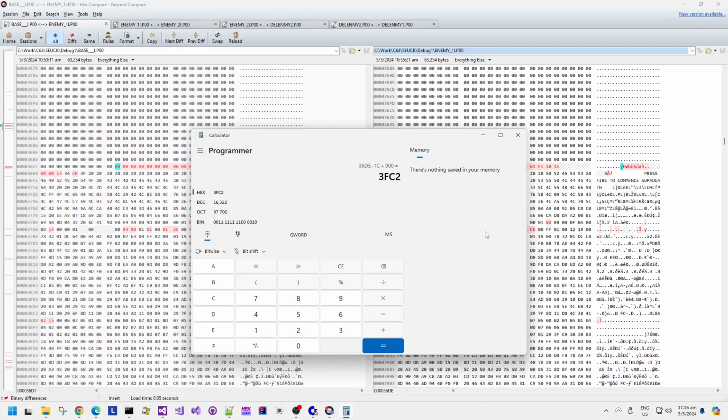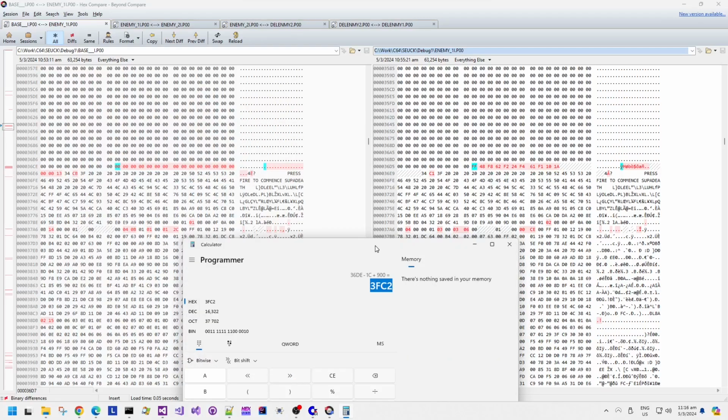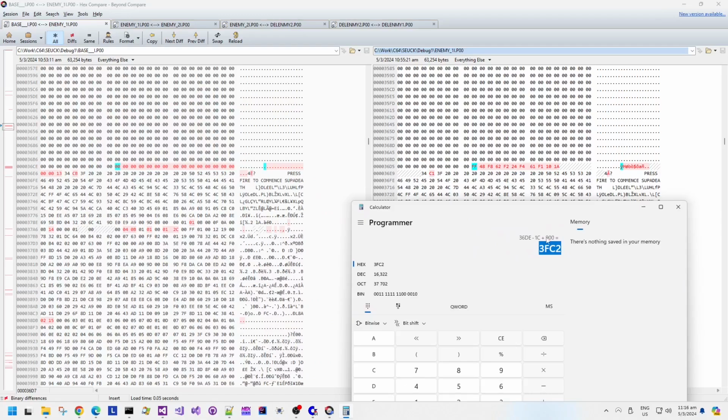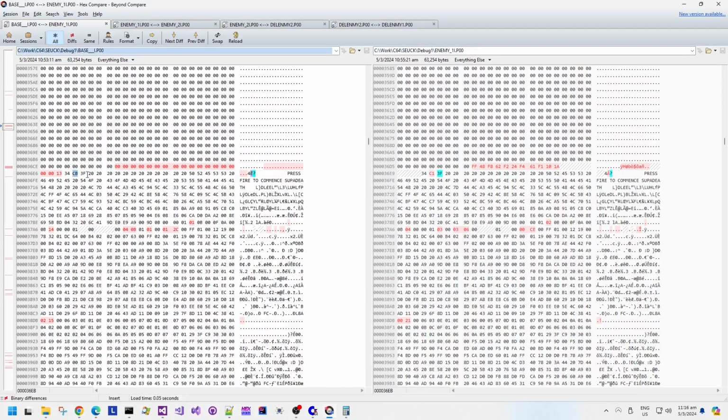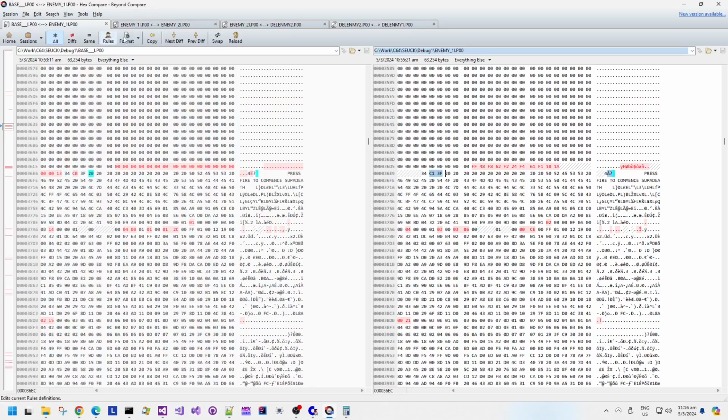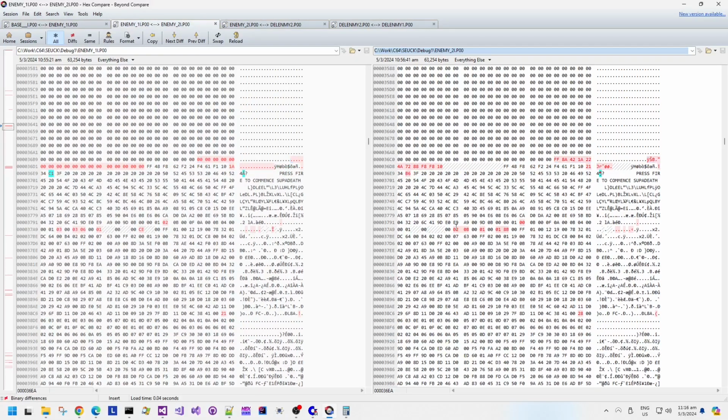So I think around about there is probably the end of the attack wave data. And look, those individual bytes that were changing there, they do look like memory address offsets to these data chunks that are changing in the file in the memory data.